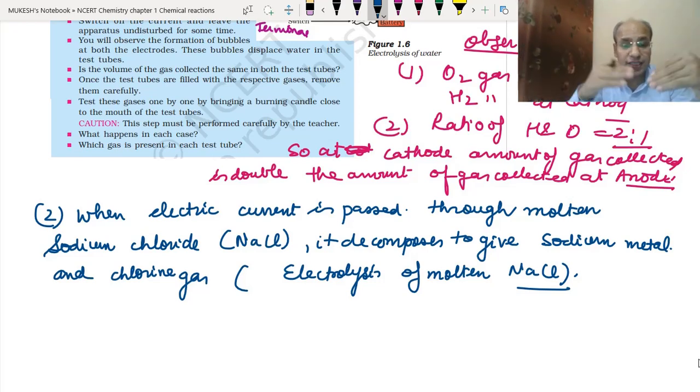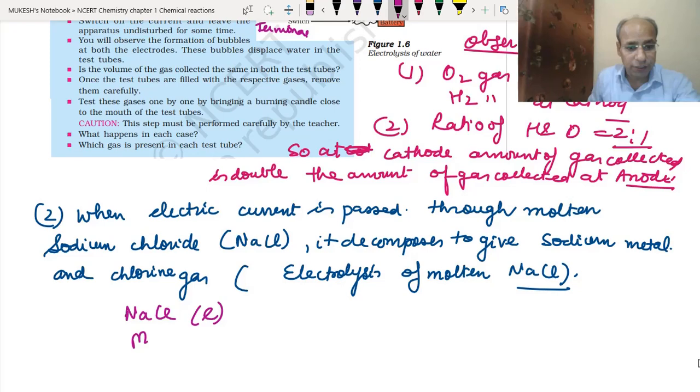So in this case we take molten sodium chloride, the salt that we eat at home. When we heat it to more than 500-600 degrees Celsius, it starts melting because its melting point is very high. So we take NaCl in the liquid form, it is molten.